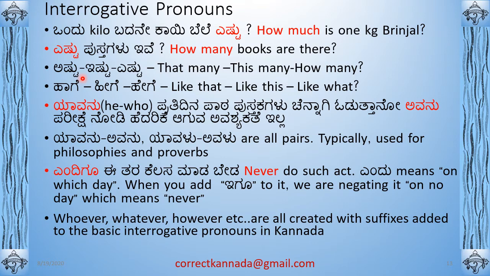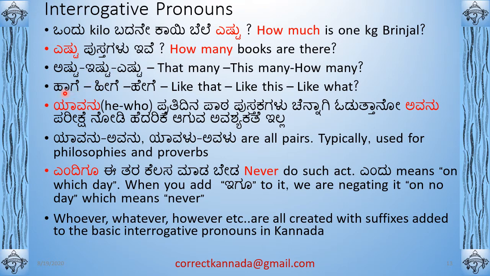Then if you want to say, okay, is this much money, is this enough? Then you will say ishtu duddu saka. Saka means you're asking, is it enough? Then you will use ishtu. Ishtu duddu saka. Then how much money do you want? Ishtu duddu beku. Then you will use ishtu. So there are many such triplets. Keeping these triplets in mind is very easy. It's good because it will help you to form sentences easily.